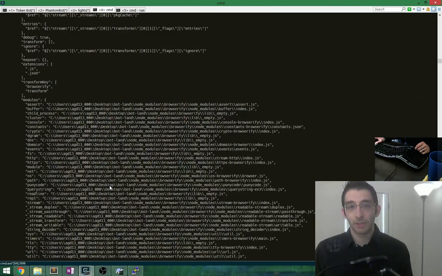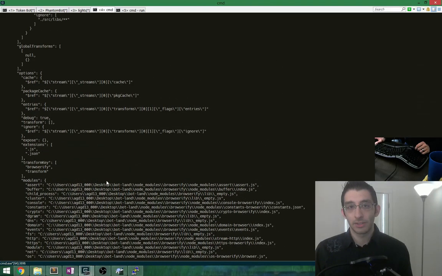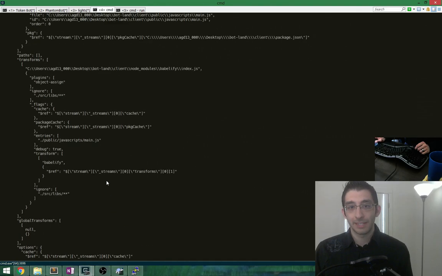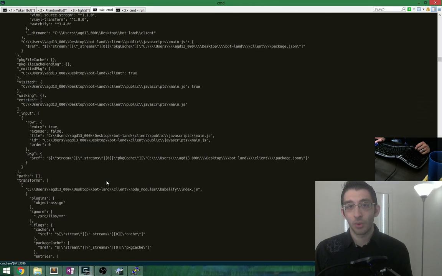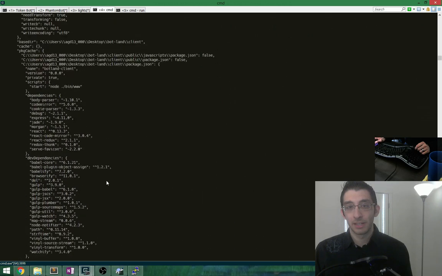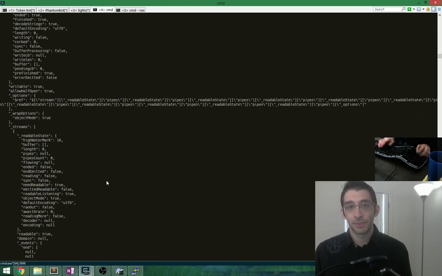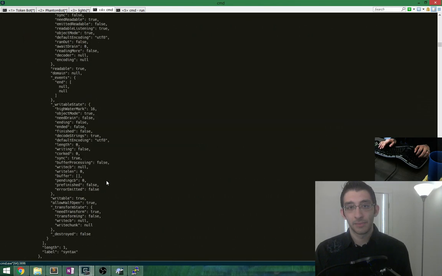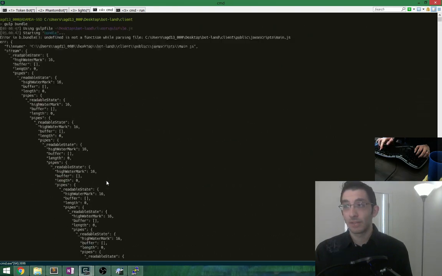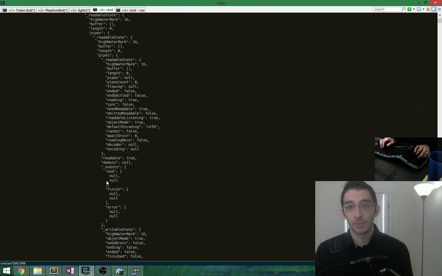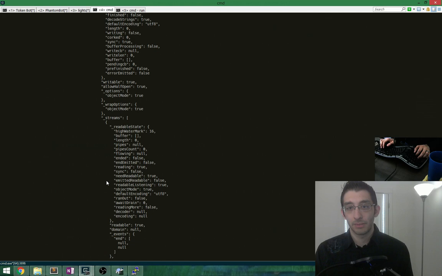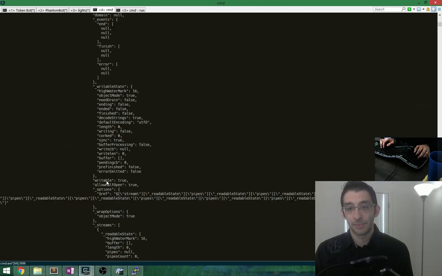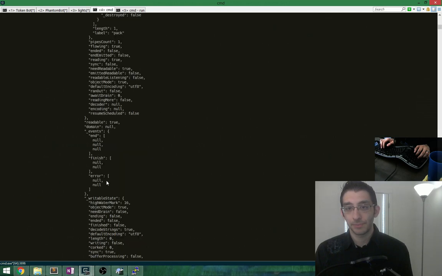So do we have any more information here? Modules, extensions, transform key, anything, a stack trace, more of an error message, what it thinks is supposed to be defined. Oh man. This goes up like many, many pages. Right, here we go. So there's the error, and there's a stream. There's a whole bunch of readable state. Writable state, streams. Again, I imagine that that's all gulp stuff.